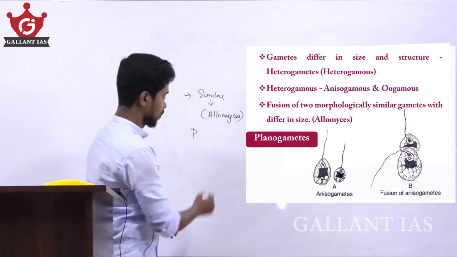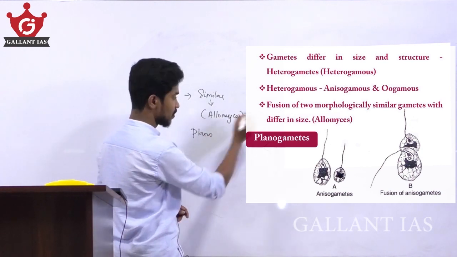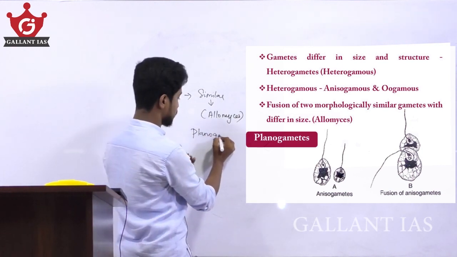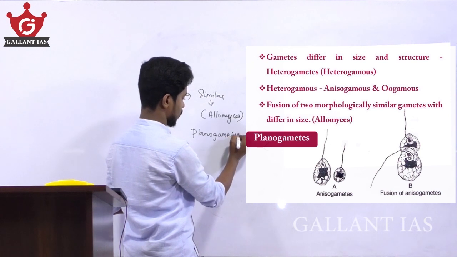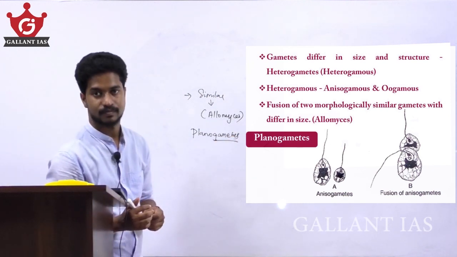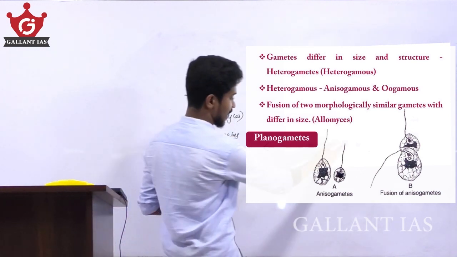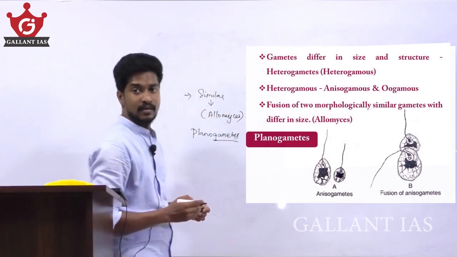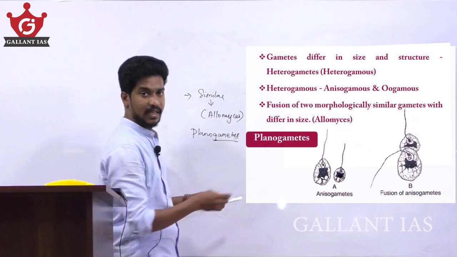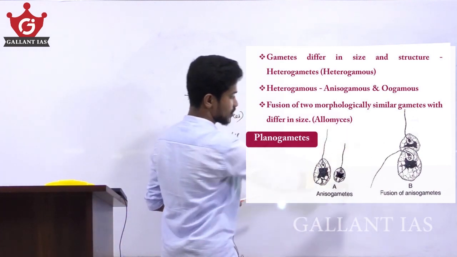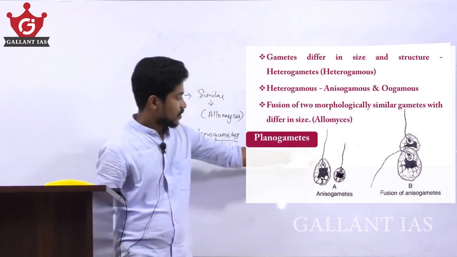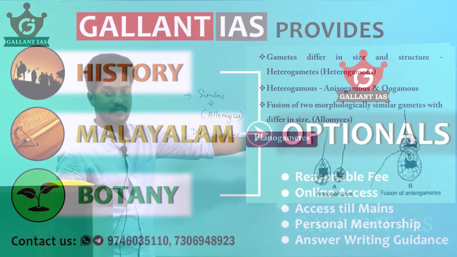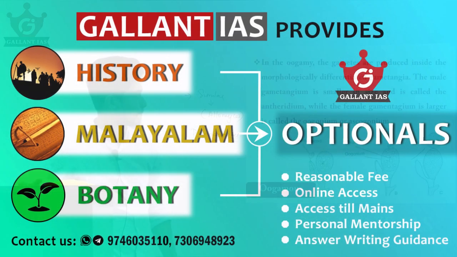Here the gametes are flagellate, so they are termed planogametes. These are the anisogamous gametes, which differ in size but are morphologically similar, and they fuse.